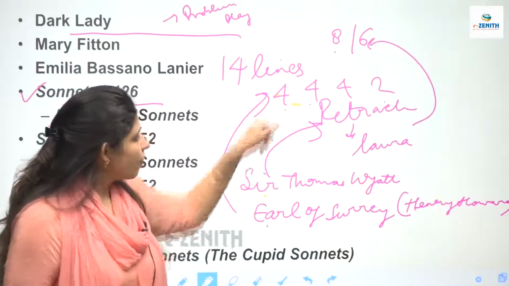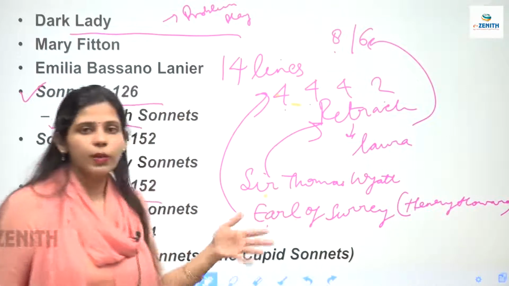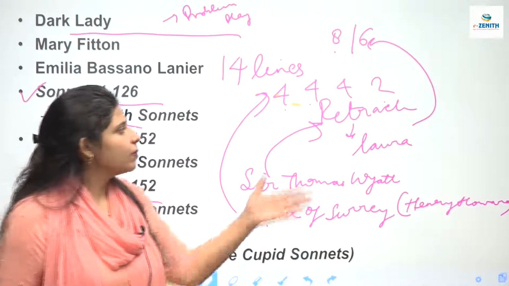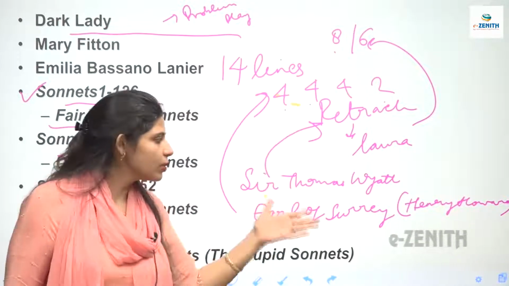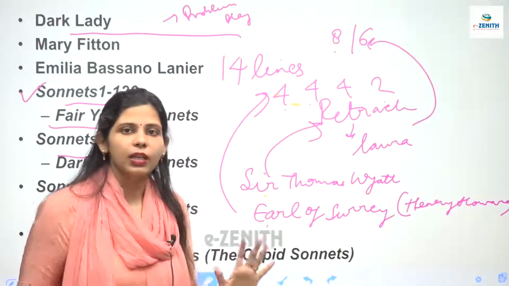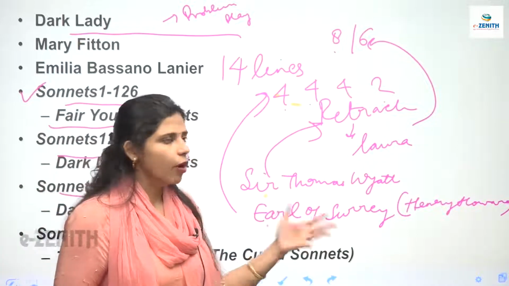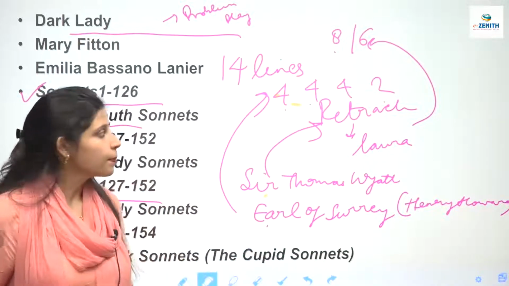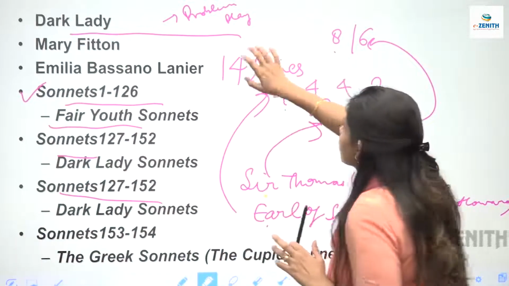So this format of Earl of Surrey was used by Shakespeare. Shakespeare was not using the traditional method that was invented by Petrarch in writing sonnets. He was using Earl of Surrey's format, that is three quatrains and a couplet. 3 4 वाले और एक end में couplet. So this was the format of Shakespearean sonnets. I hope the sonnets are clear to you. Now let's come to the plays.